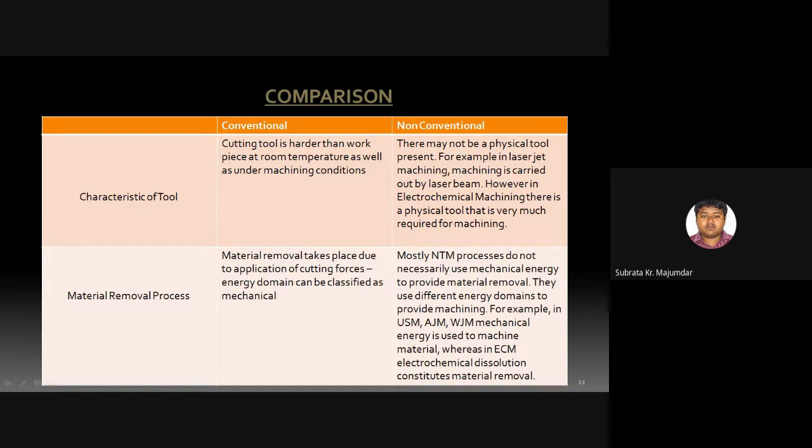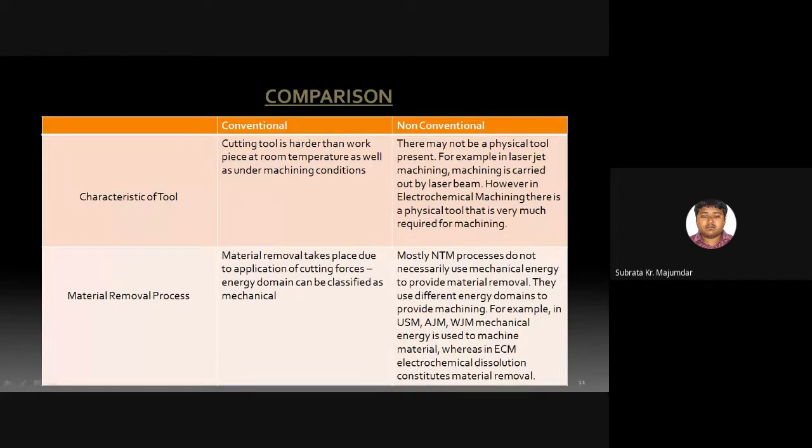Before starting the discussion of conventional and non-conventional machining processes, I say to you that conventional machining has several advantages. One of the greatest advantages of the conventional machining process is the high material removal rate. Material removal takes place in conventional machining due to the application of cutting force, and the energy domain can be classified as only mechanical.